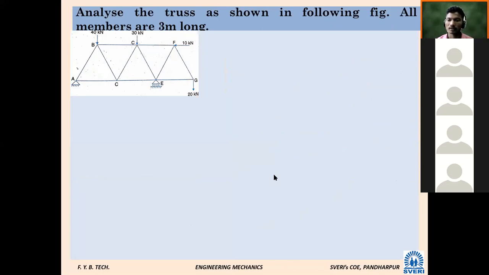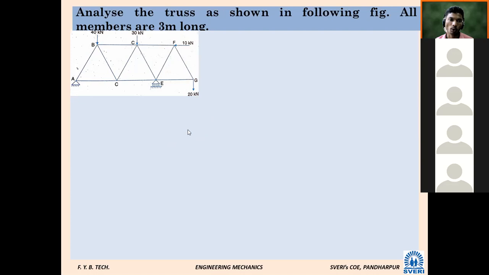Analyze the truss. Problem number 3. Will you read the problem? Analyze the truss as shown in the following figure. All members are 3 meters long. How many external forces are acting on the truss? 4. Which are they? 10, 20, 30, 40, like this I will say.